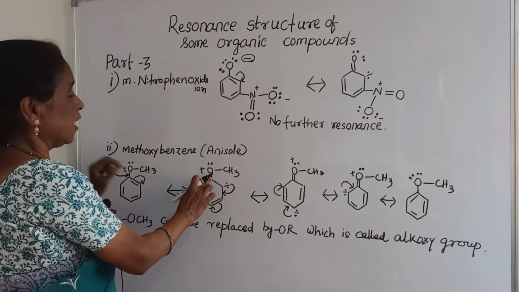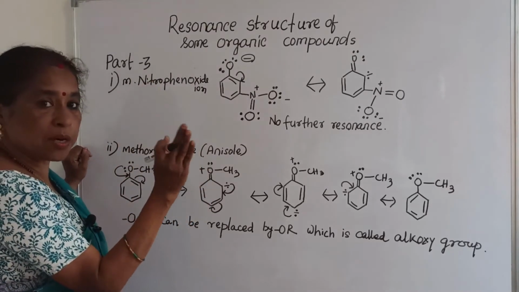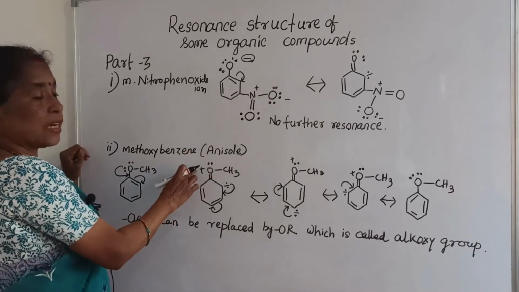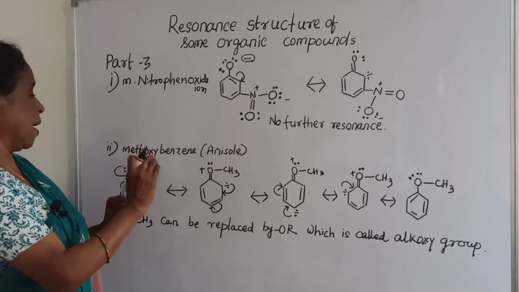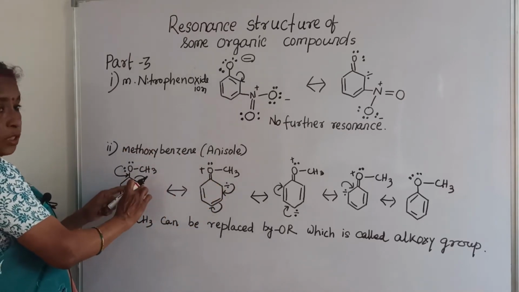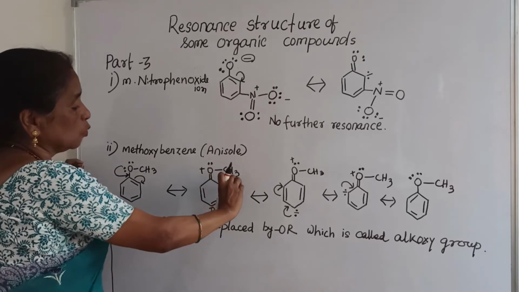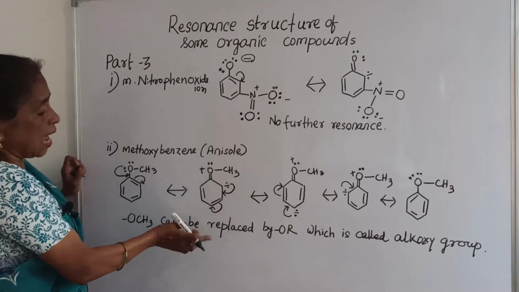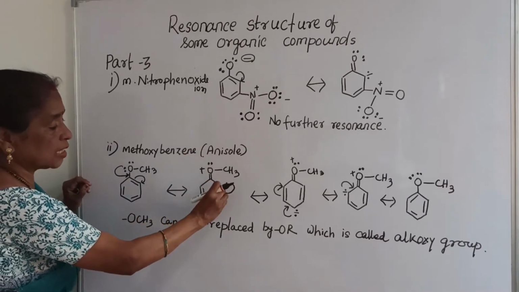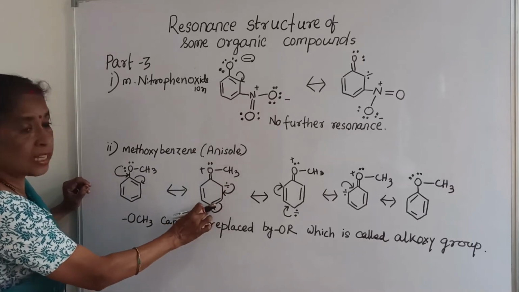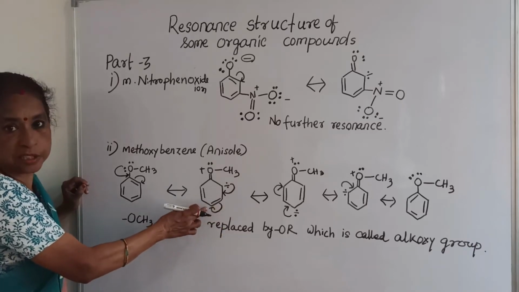Here it acquires a double bond, and this oxygen uses 1 pair of its 2 pairs of electrons, that is why it acquires a positive charge. Since a pair of electrons moves to this carbon, a pair of electrons having a negative sign is produced. This moves to the adjacent carbon, and similarly the pi electrons are delocalized to the adjacent carbon.